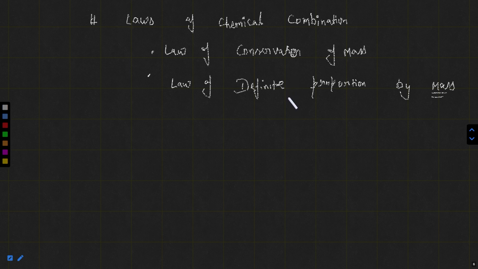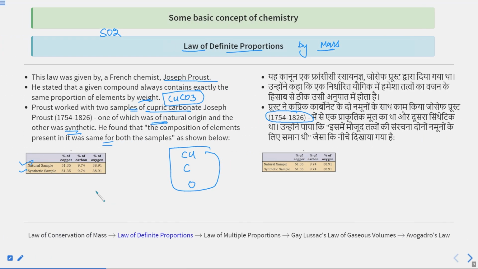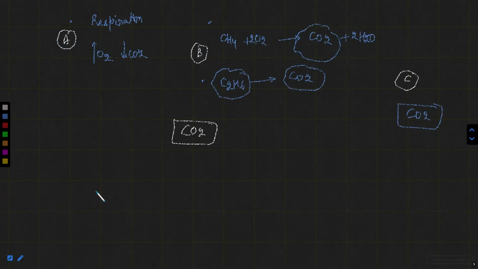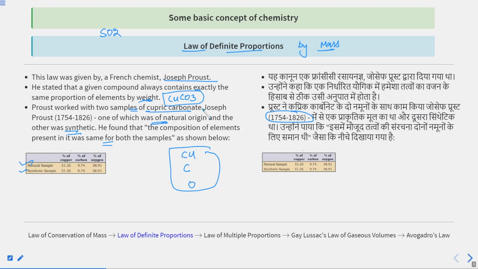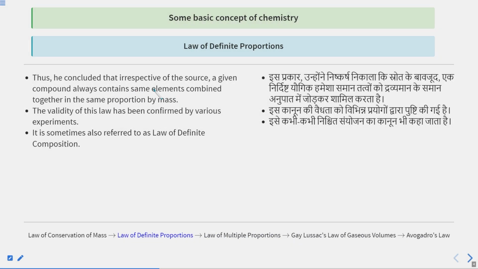According to this law, whenever a compound is formed, the compound always contains exactly the same proportion of elements by weight, or by their mass. You can say a given compound always contains the same elements combined together in the same proportion by mass. That is the law of definite proportion.